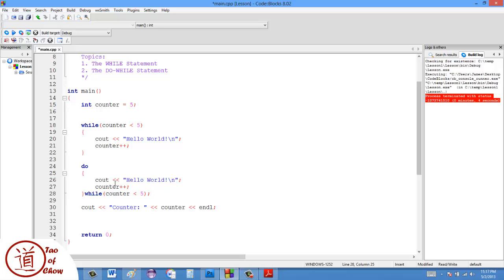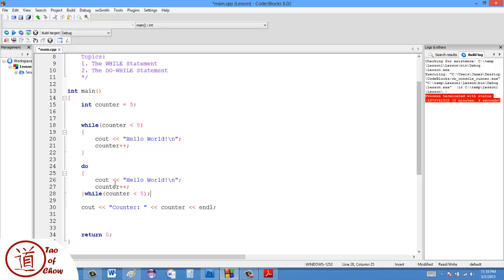Okay, essentially, they work the same. It doesn't really matter in a lot of cases which one you use, but for the most part, it's really just situational. It just depends on what you're trying to do. Right? But yeah, really that's it for while and do while. They're fairly simple concepts. They're pretty easy to use.